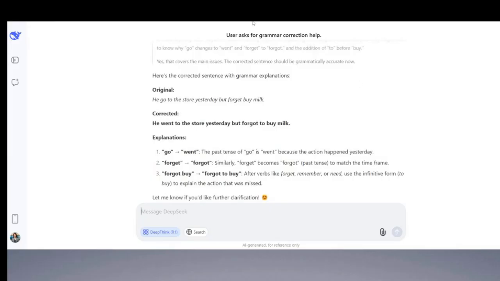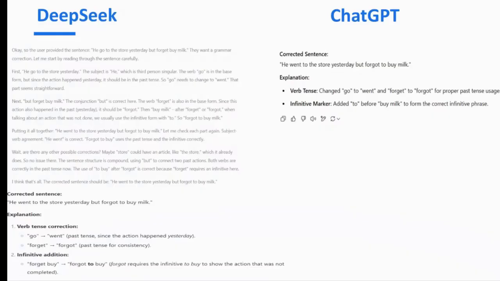Let's compare both answers together. Here is the answer shared by DeepSeek, and this is the one by ChatGPT. So it's obvious that the one shared by DeepSeek is longer, and this one is very short. Well, both answers are correct. They mentioned here, in the corrected sentence, an explanation. The same here with ChatGPT. The only difference here is this part at the beginning.